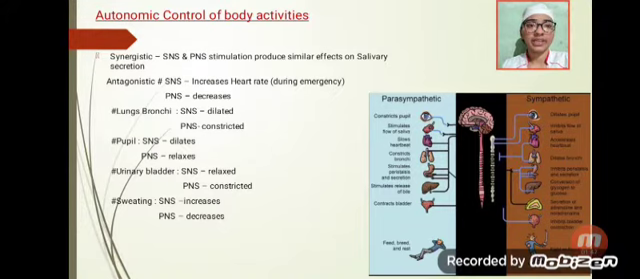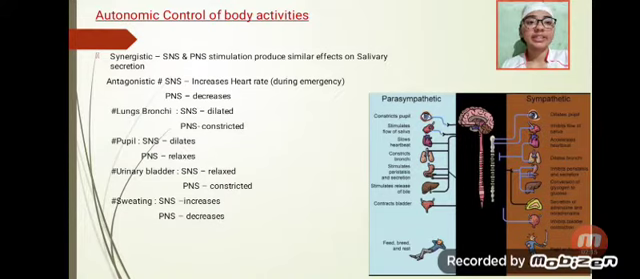Autonomic control of body activities. As we discussed, both divisions of the ANS affect the body in different ways. They show two effects, synergistic and antagonistic. Synergistic: in this, SNS and PNS both produce a similar effect on body activities. An example is salivary secretion, in which they both produce a similar effect.